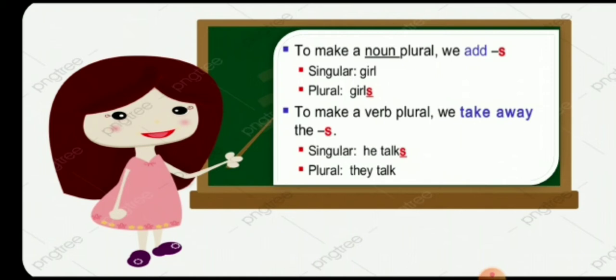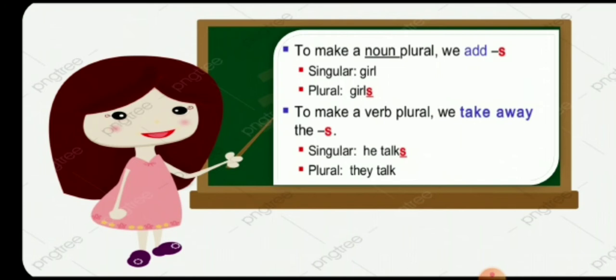But to make a verb plural, we take away the s. We use s only in the singular verb. See, singular verb he talks, but the plural verb they talk. We take away the s.